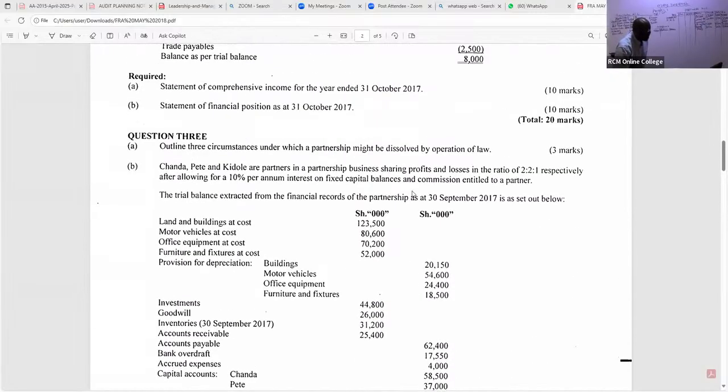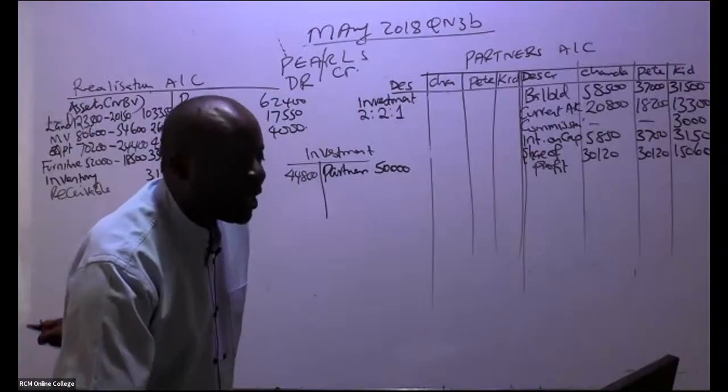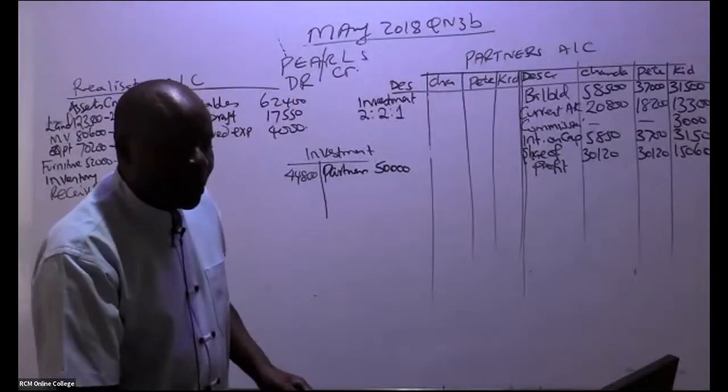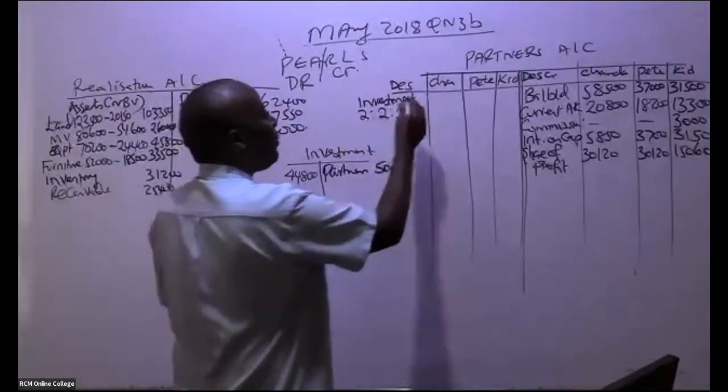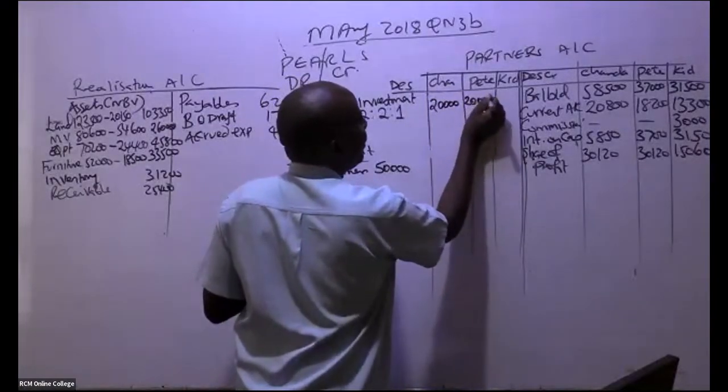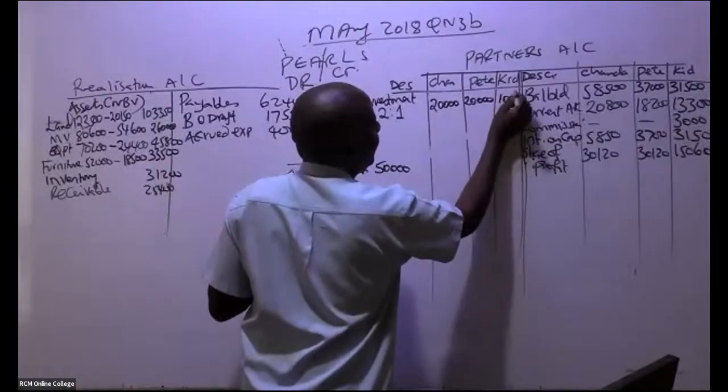And their profit share is given here, 2:2:1. In this case, could you kindly apportion this 2:2:1? This gives us 20,000, 20,000, 10,000 like that.